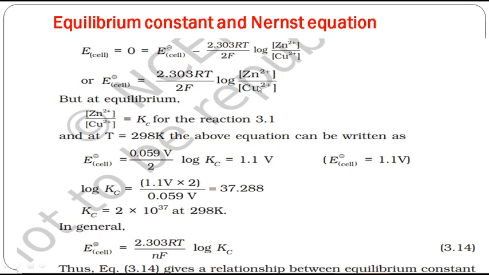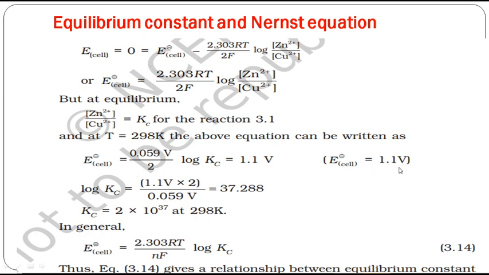So this zinc by copper is nothing but our Kc, the equilibrium constant. So what is E naught cell now? E naught cell is equal to 0.059 by 2 log Kc. So we can find out the Kc value now. The equilibrium constant we can find out from the Nernst equation. We know the standard potential of the Daniell cell is 1.1 volt.